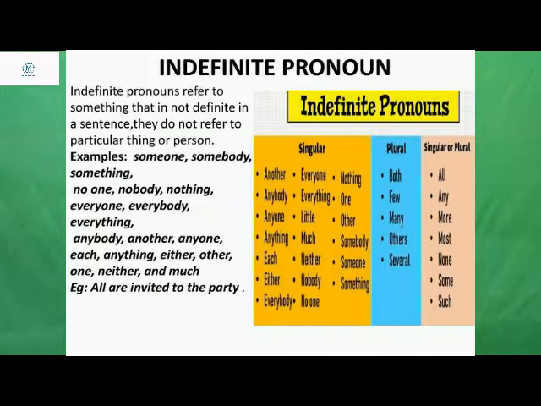Examples are someone, somebody, something. With someone, you are not specifically saying who that person is. With something, you are not specifying the thing. So indefinite pronouns refer to something that is not definite in a sentence. They do not refer to a particular thing or person. In such scenarios, what type of pronouns do you use? Indefinite pronouns. The examples are someone, somebody, something, no one, nobody, nothing.